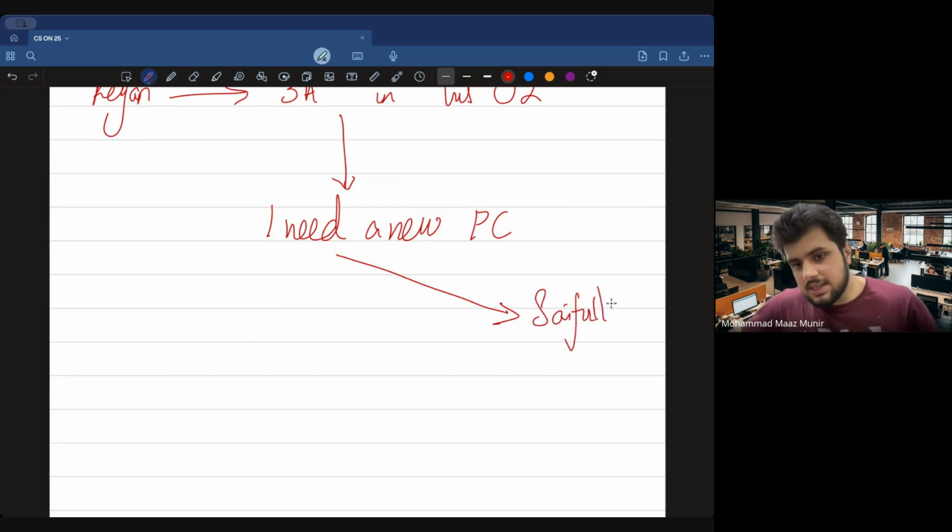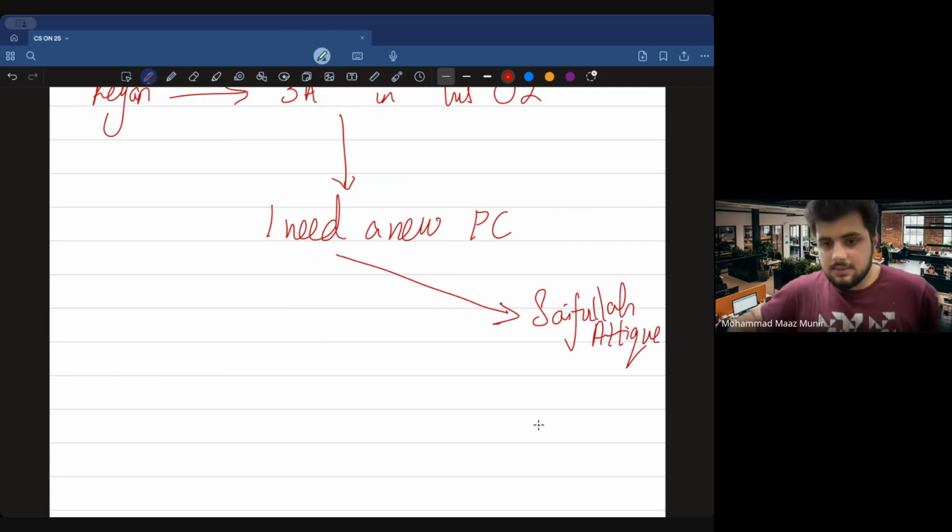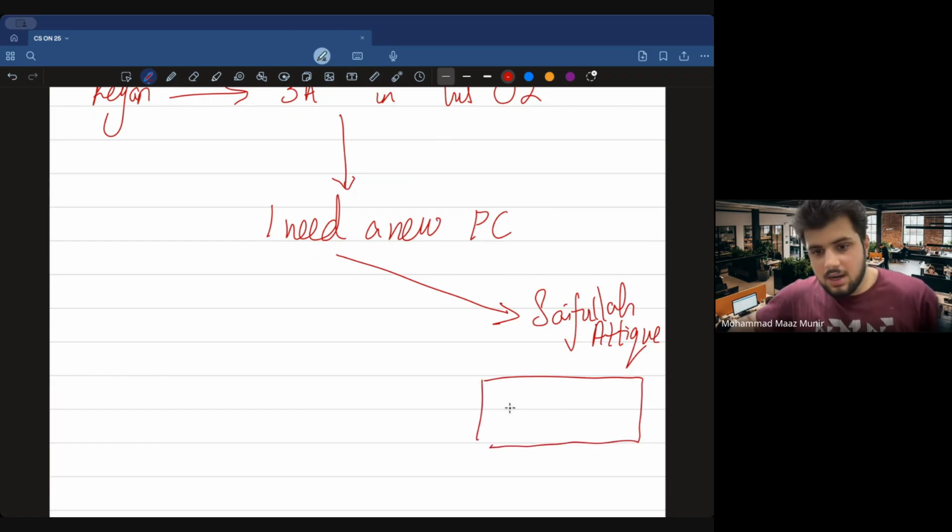Saifullah, in this case, let's say it's Saifullah Atiq. Saifullah Atiq is the computer dealer. Okay, he's a dealer. This is his shop. Okay, this is the shop. ये counter है, सही है. And यहाँ पे Saifullah खड़ा है. And here comes Rayan, and Rayan is like, I need a very good PC.